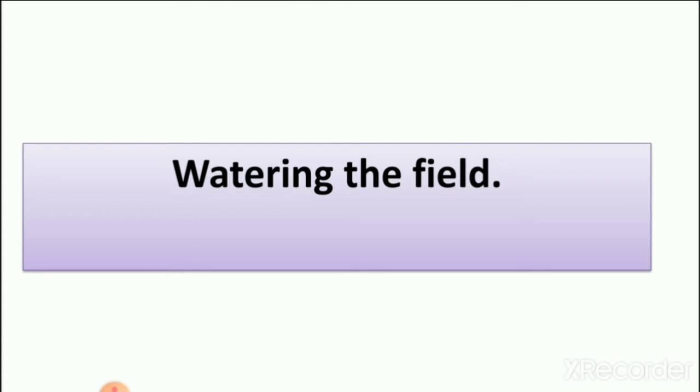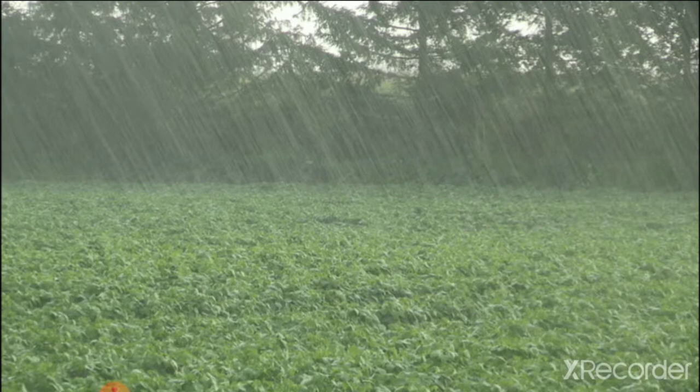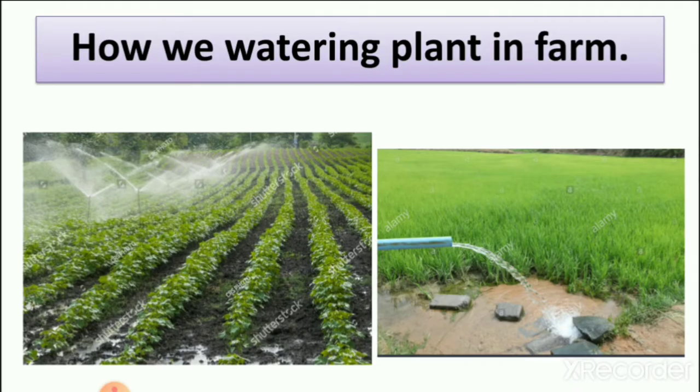Because it is a big field, we cannot water it with a bucket. If there is water from rain, then we do not need to water the plants. If there is no rain, then we water with fountains and pipes. So we learned how we water plants on a farm.